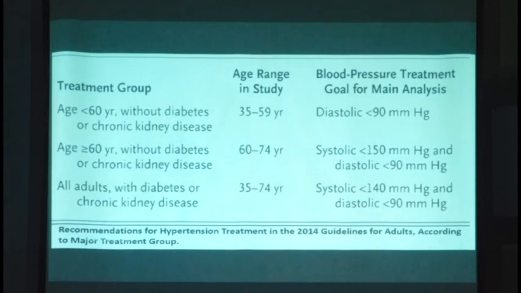So, when I say 150 by 90 as universal for all, if you go into more detail, you have a few categorizations there. For all adults with diabetes and chronic renal failure, again 140 by 90 is considered as the target value. This is the target value of the blood pressure when you treat hypertension, and it is not the 120 by 80 which is considered as normal. So, that's about the whole issue of confusion and the need for all that prelude which we have considered.